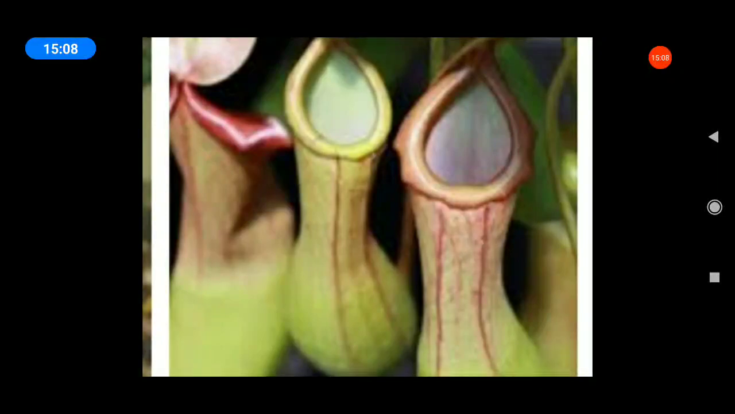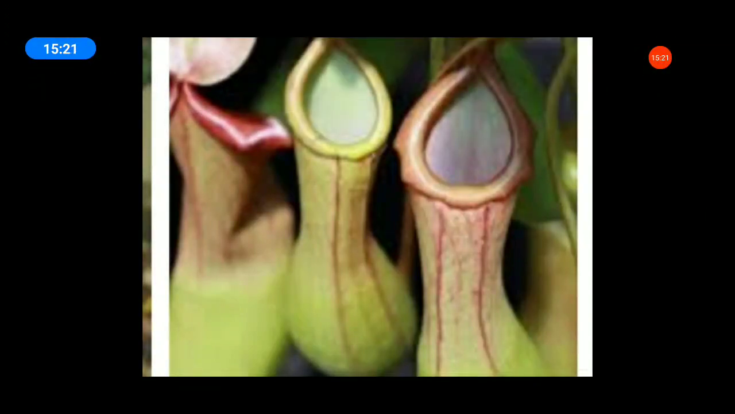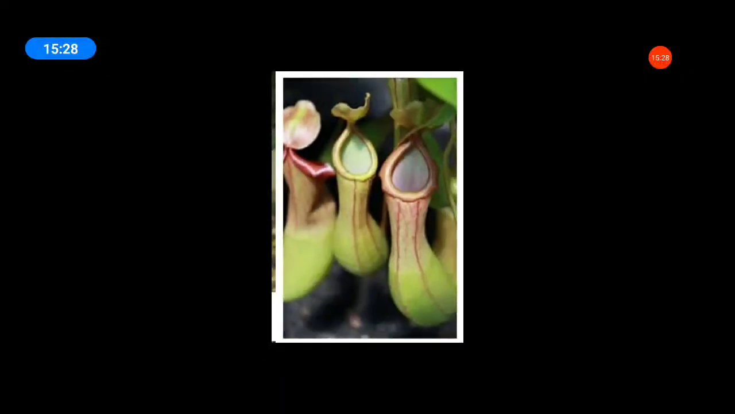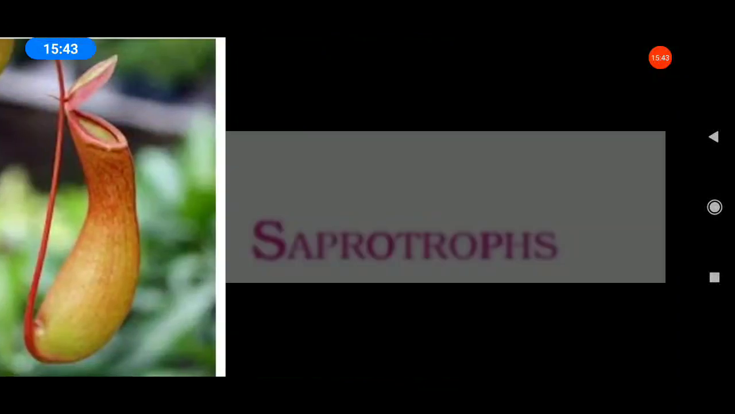Which one is the insectivorous plant? Insect-eating plants are called insectivorous plants. What is an example of an insectivorous plant? Pitcher plant. Okay, are you clear, students? This is a pitcher plant, an insectivorous plant. Insect-eating plants are called insectivorous plants. Okay, next.